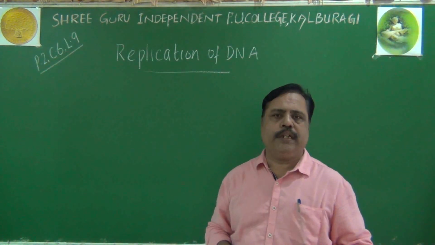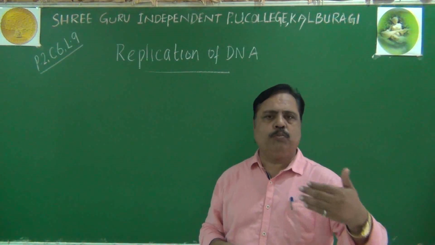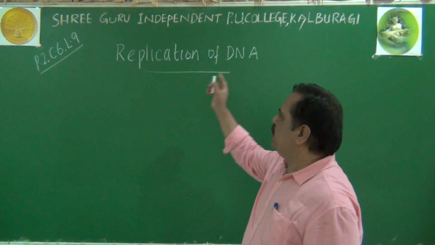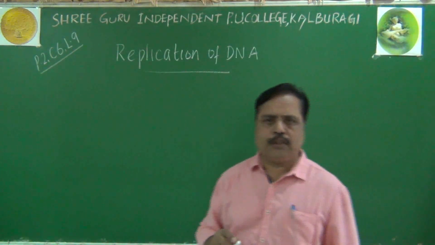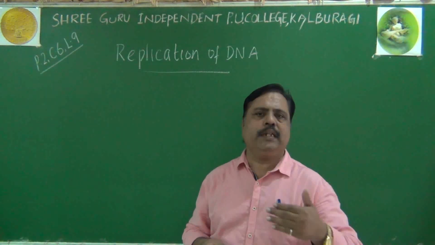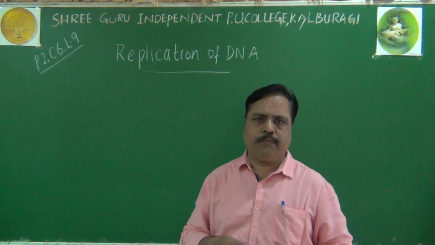Any genetic material must be able to duplicate and produce its own copy. That replicating ability is there in DNA also. How DNA replicates, what is the mechanism involved, everything we are going to see.